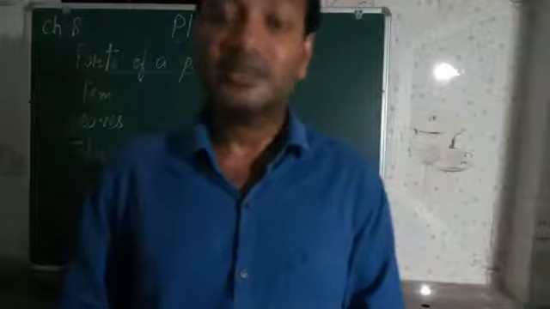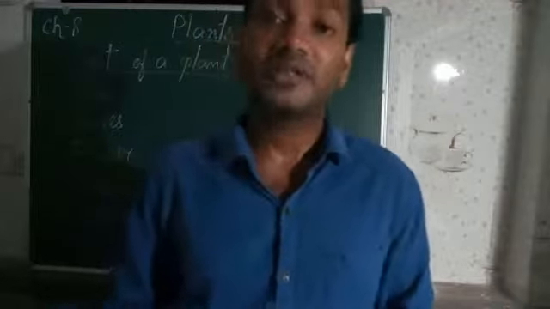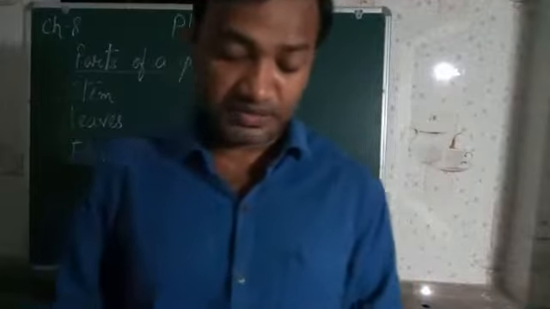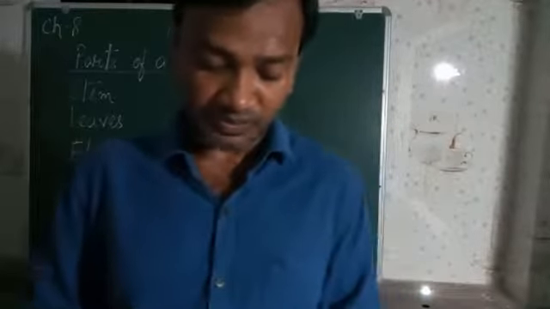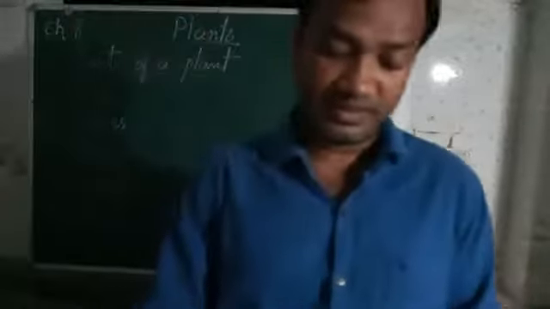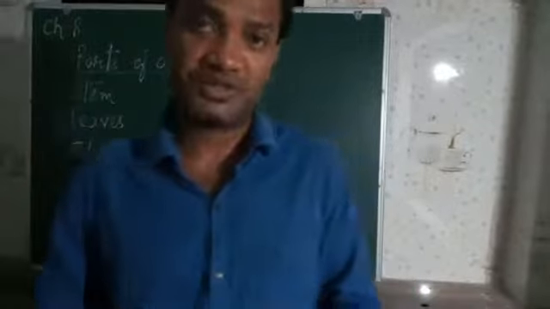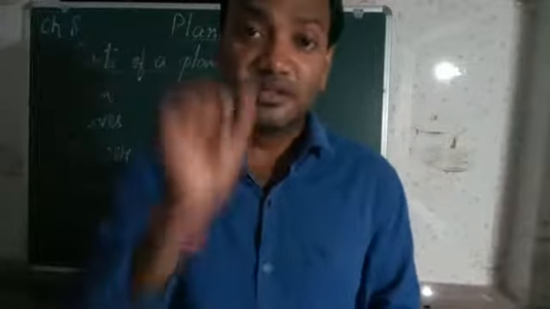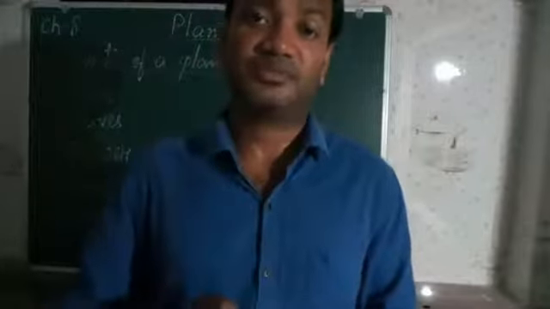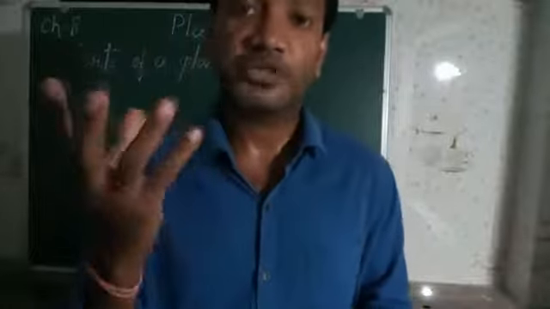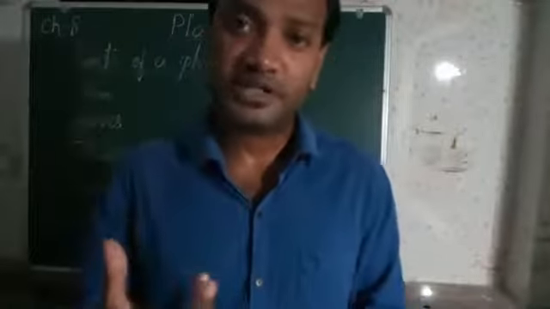So today we will start our discussion with fruit. Flowers of many plants grow into fruits. That means, have you noticed that in a plant a small flower comes, and when this flower grows it becomes a fruit?